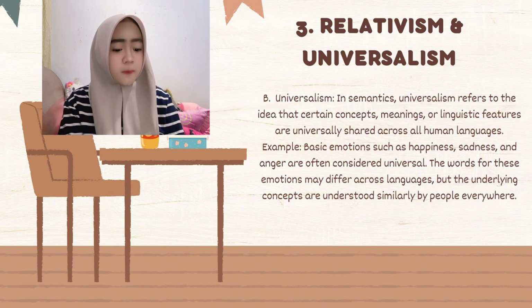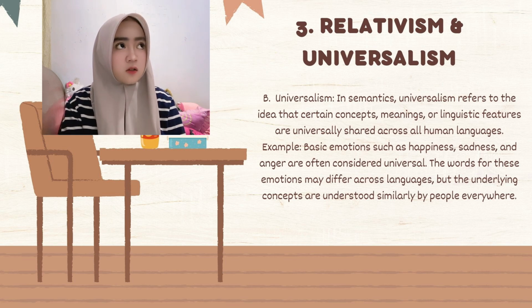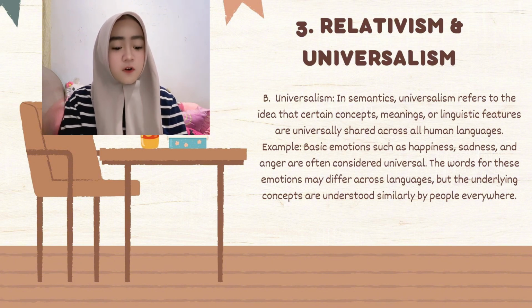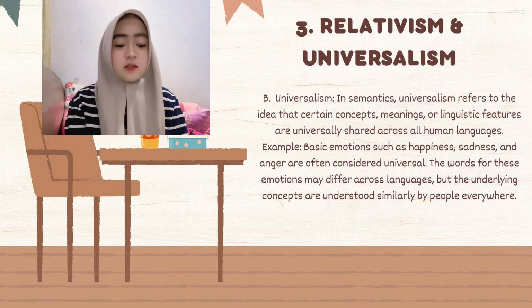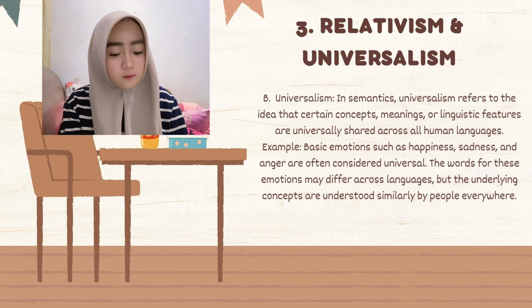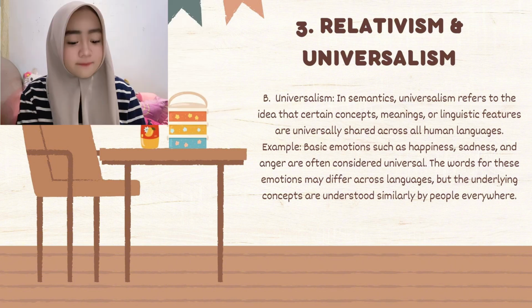So, for example, basic emotions such as anger, happiness, or sadness are often considered universal. The words for these emotions may differ across languages, but the underlying concepts are understood similarly by people everywhere.